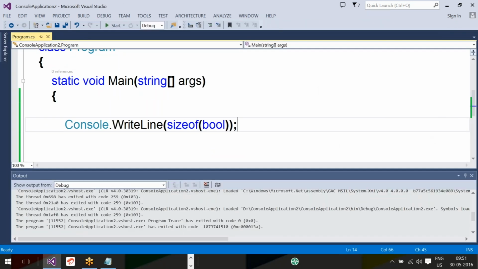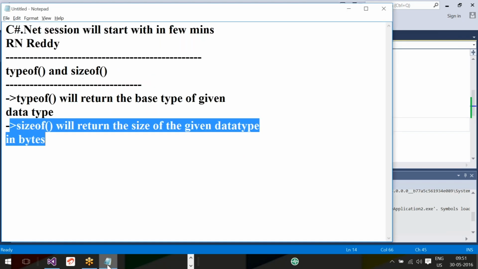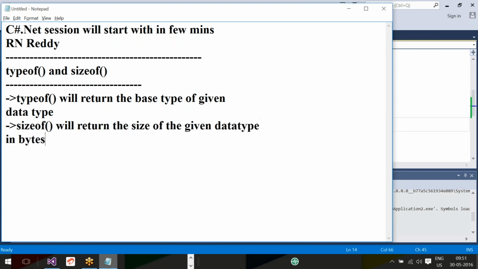Okay, finally, I have a question. Can you explain about typeof and sizeof? Typeof will return the base type of the given data type, and sizeof will return the size of the given data type in bytes. In the case of bool, it will return 1 bit, because bool's predefined size is only 1 bit. Okay, right. So that is the story about this one.